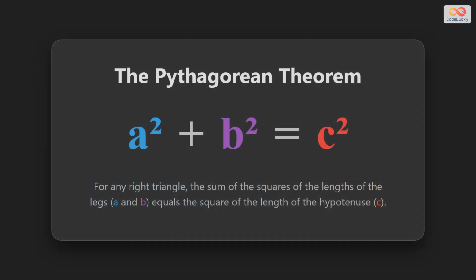Here is the theorem itself. a squared plus b squared equals c squared. This means if you take the length of leg A and square it, then add the square of leg B, the result will be equal to the square of the hypotenuse C.